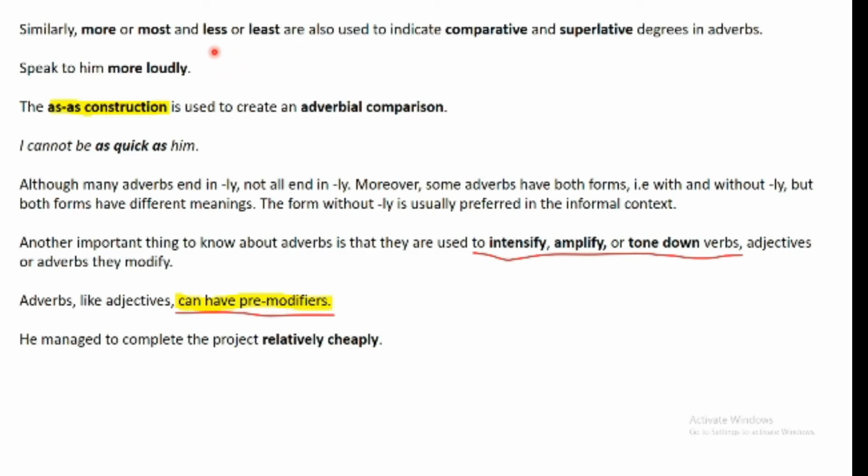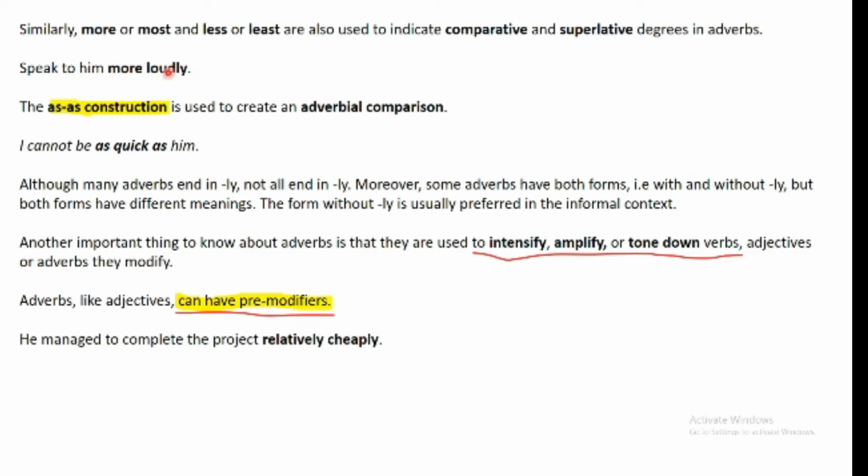Like we saw in the case of adjectives, more or less are used as the comparative and superlative forms. Same goes for adverbs. Speak to him more loudly. Loudly is modifying the verb speak, and loudly in this case is an adverb, and more loudly is serving as the comparative form of the adverb loudly.